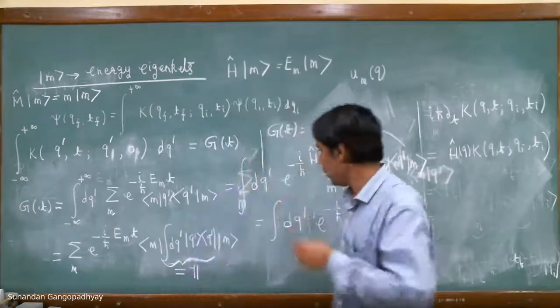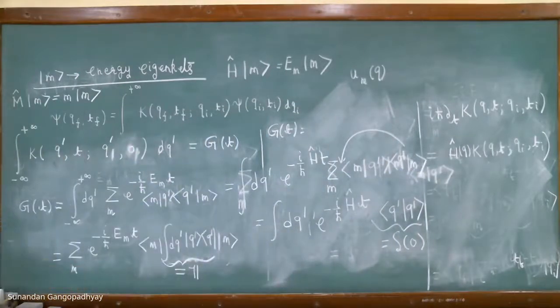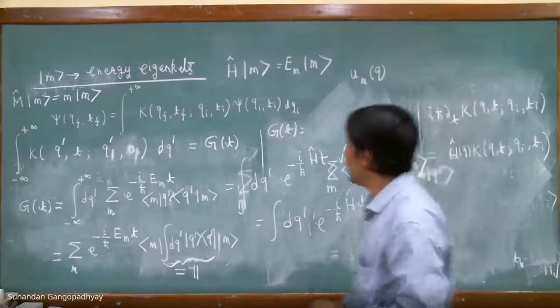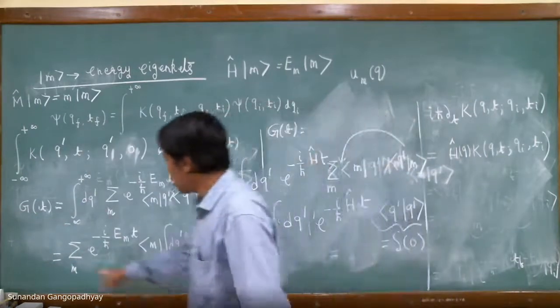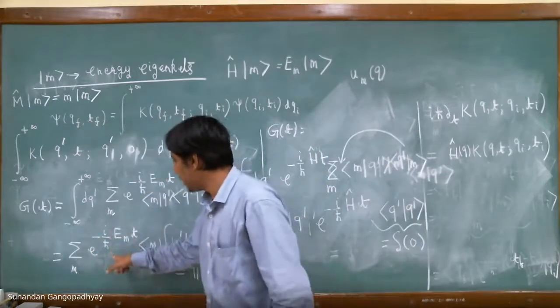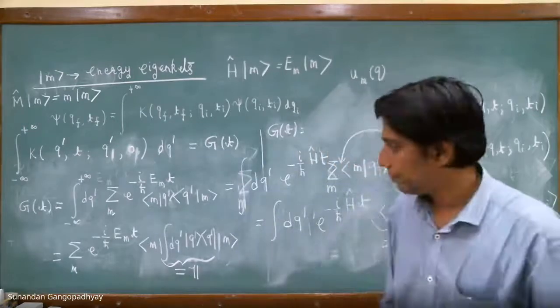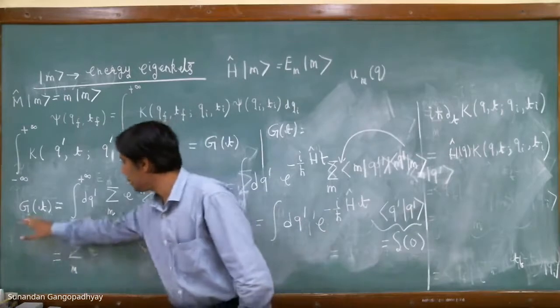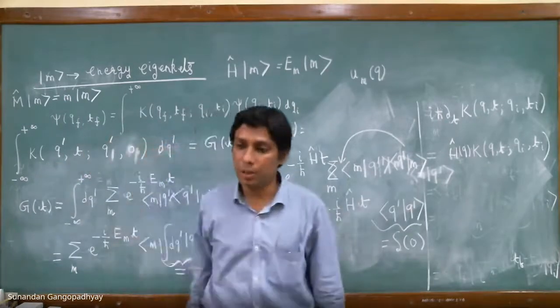Okay. So anyway, I wanted to derive another result today, but I think it is enough for today because we had a lot of questions also. But what we have shown is that this function g of t is basically nothing but the summation over n of e to the power of minus i by h bar E_n t. So we have an expression for this function g of t, which is basically nothing but a spatial integral over the propagator.